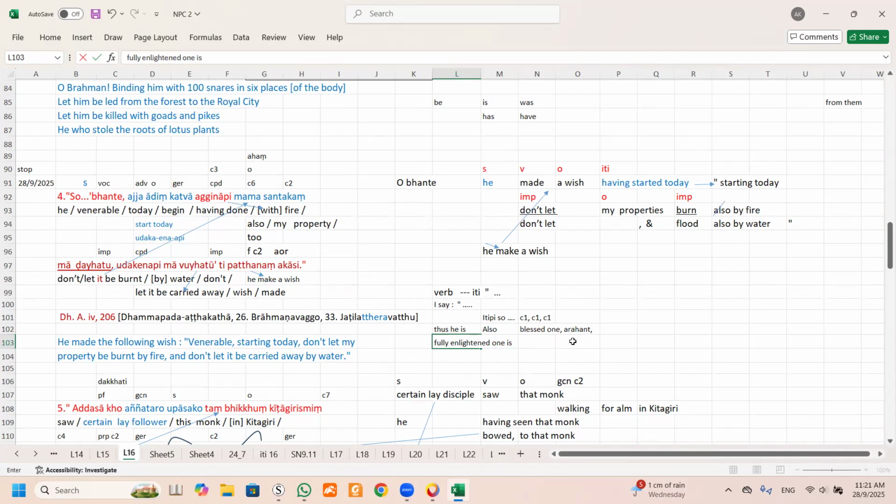And then Vijjacharana Sampanno, endowed with conduct and virtue. Sugato, well gone. Lokavidu, knower of the worlds, etc., etc., until the last one. There are so many ways of translation because all is nominative singular. So normally you take: the Buddha is an Arahant, the Buddha is a blessed one, the Buddha is the Sugato, the Buddha is Lokavidu.